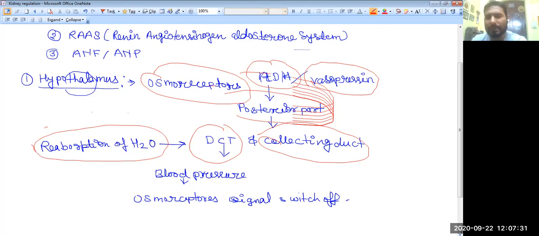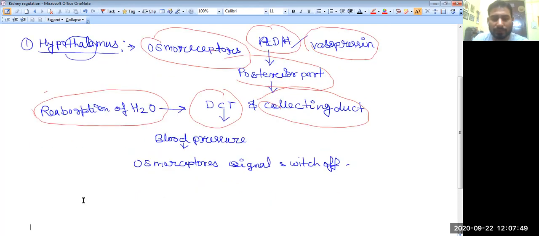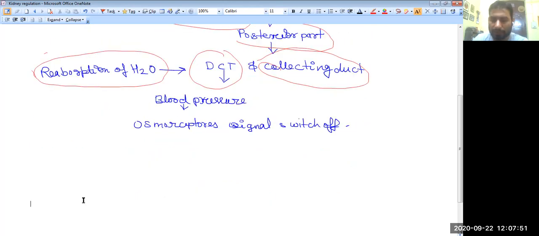So when reabsorption of water takes place, what will happen after that? The blood pressure will rise, and when the blood pressure rises, the osmoreceptors become switched off. So this is the method by which the kidney and hypothalamus regulate blood pressure.